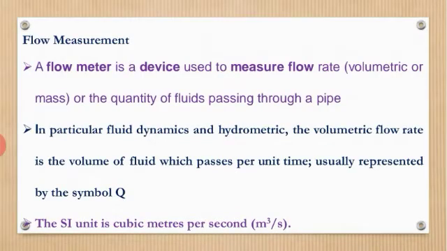Here the question arises: there can be a conducting fluid and a non-conducting fluid. Afterwards I will conclude which one we use for conducting and non-conducting fluids. In fluid dynamics and hydrometry, the volumetric flow rate is the volume of fluid which passes per unit time, usually represented by the symbol Q, and the SI unit is cubic meter per second. I hope you understand that a flow meter measures the flow rate.